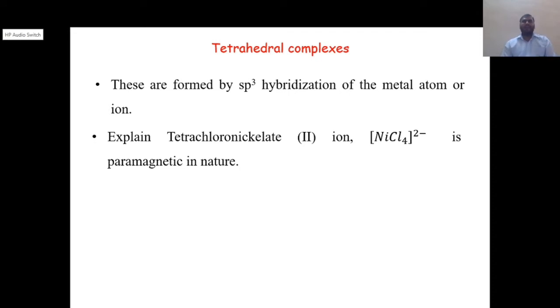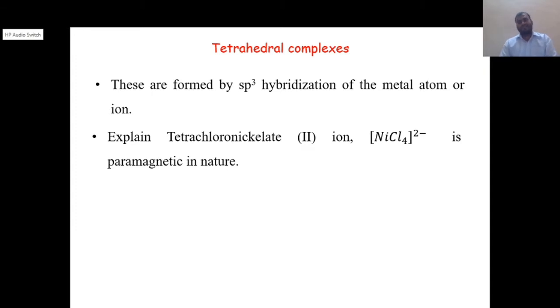So we will see how to write the hybridization, or how to explain whether it is paramagnetic or diamagnetic. We have already seen the definition: paramagnetic complexes have unpaired electrons, and those unpaired electrons get attracted by the magnetic field.